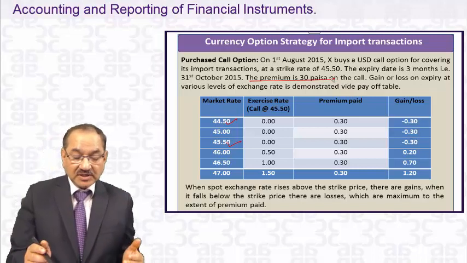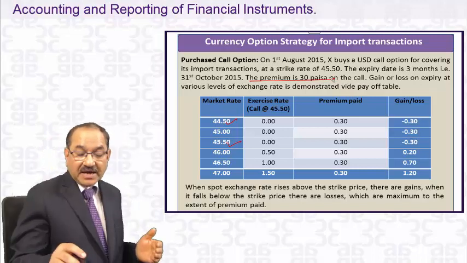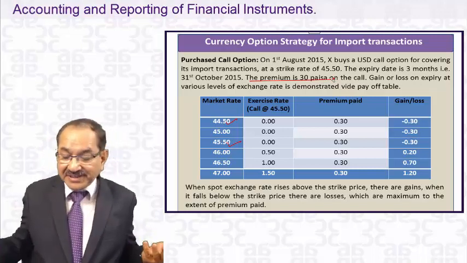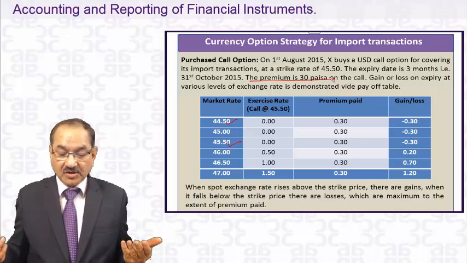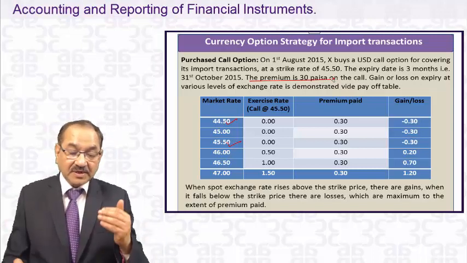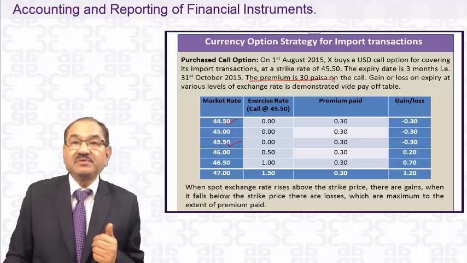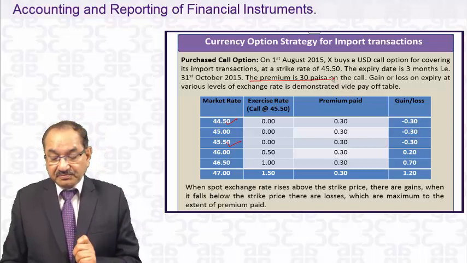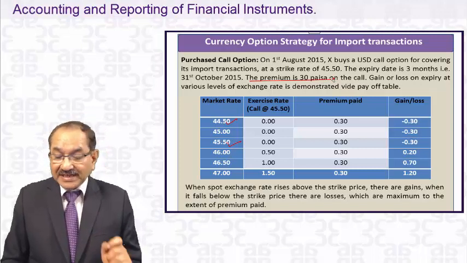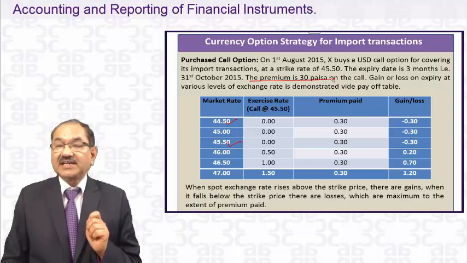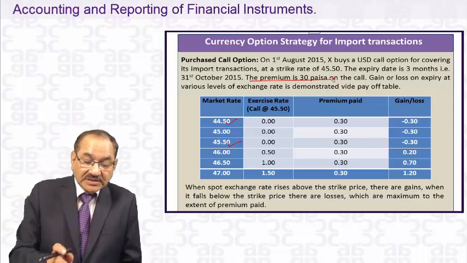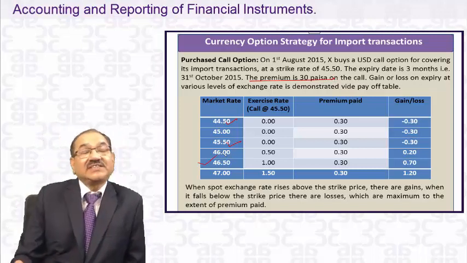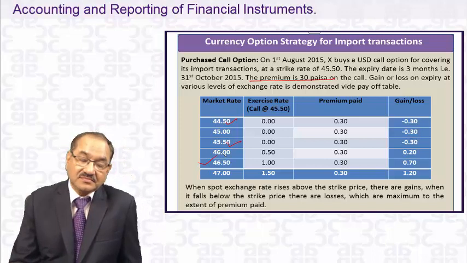Suppose in the market the dollar market price is 44.50 and it has a call option of 45.50. Whether there will be a loss or gain in that case? Suppose you go to the extreme one, 46.50.